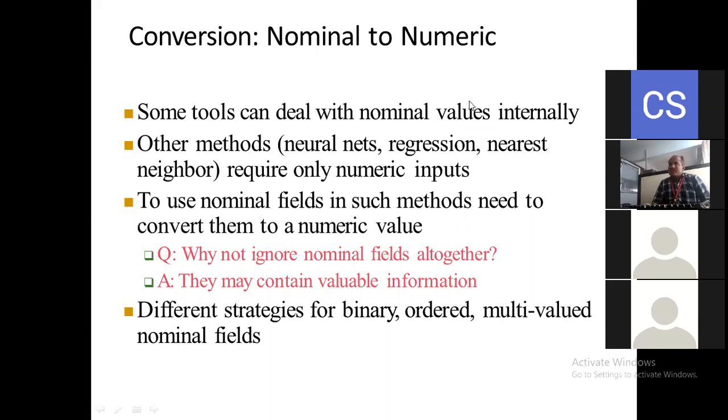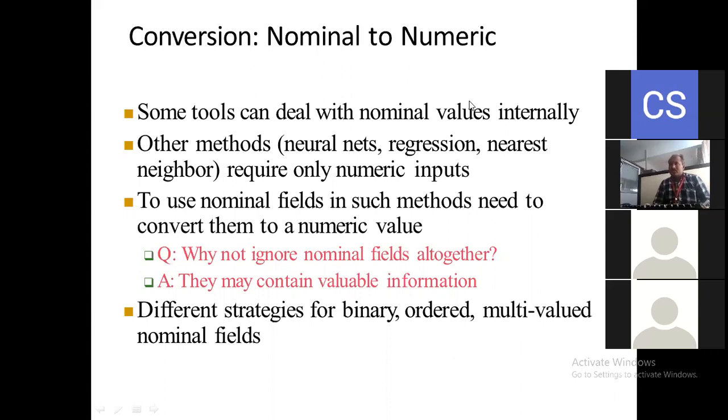See, once again, there are some tools that can deal with nominal values internally, and other methods. So we have neural networks, we have regression methods, and again we have nearest neighbors. All these three algorithms require only numeric values as input. The numeric values means we require the 0s and 1s. All these are called numeric inputs here.